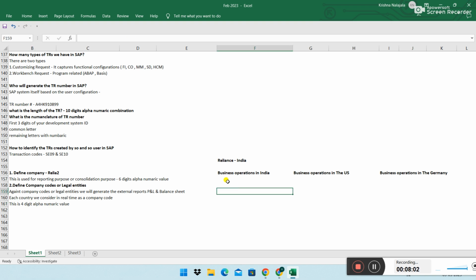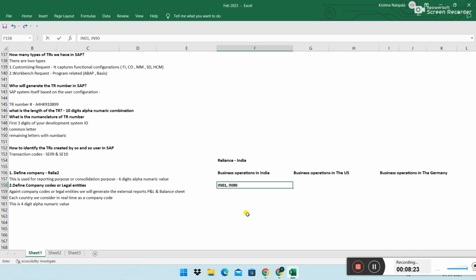In real time, how they'll create this company code's name is, if it is an Indian company code, they'll either use IN01 or IN90. Likewise, they'll use common names to identify an Indian company code, an Indian legal entity.